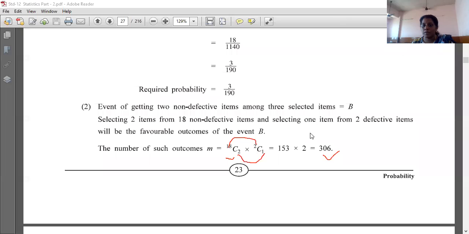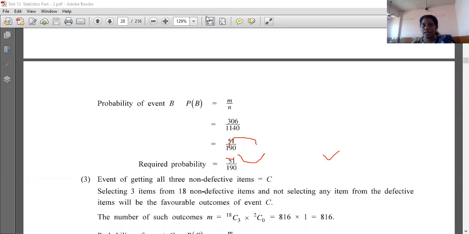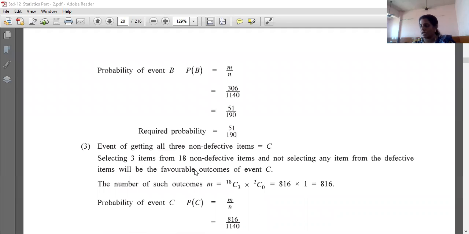Now our P of B is M upon N, right? M is 306 upon 1140. So by reducing you will be getting 51 upon 190. Right, this is our P of B. P of B is 51 upon 190.